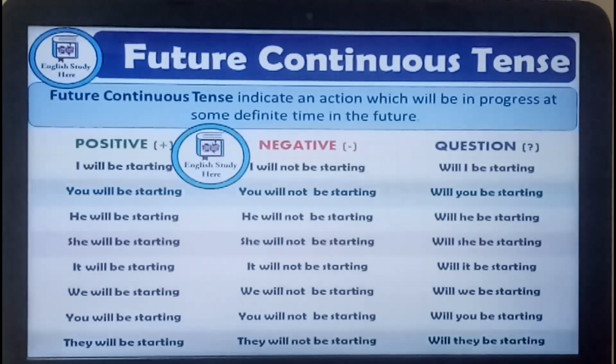You will be starting, he will be starting, they will be starting, we will be starting. Okay, so will plus be plus verb plus ing. For negative, as you can see, not is there. He will not be starting, she will not be starting, it will not be starting. For interrogative, will is coming in the beginning. Will you be starting? Will he be starting? So very simple rule for future continuous tense: will plus be plus verb's first form plus ing.